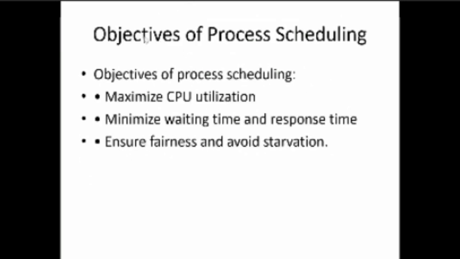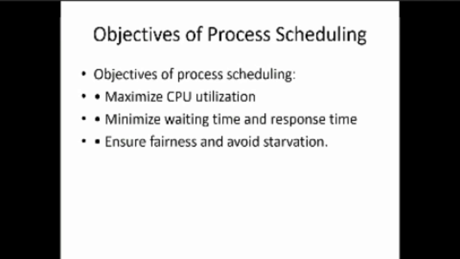And next, the objectives of process scheduling. The objectives of scheduling are maximizing CPU utilization, as we have already seen in CPU scheduling. The main aim of process scheduling and CPU scheduling is to maximize CPU utilization. It minimizes waiting time and response time, the same as in CPU scheduling.